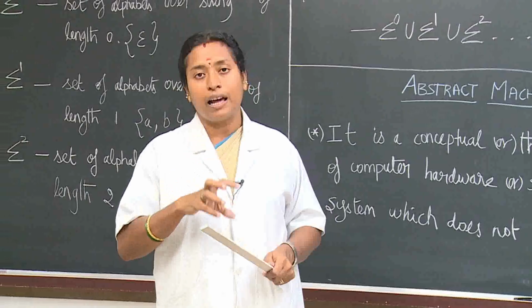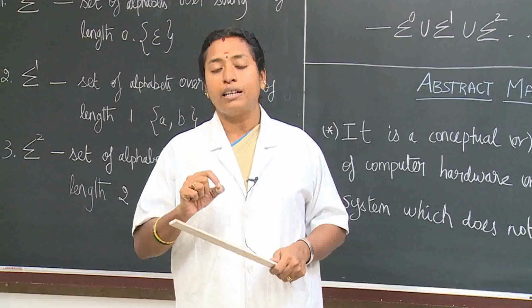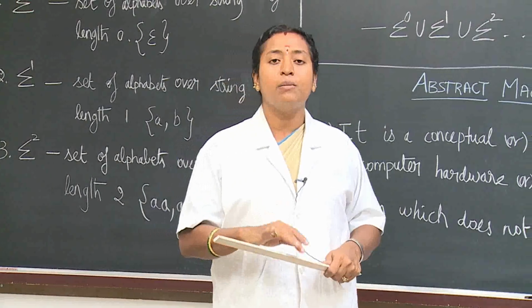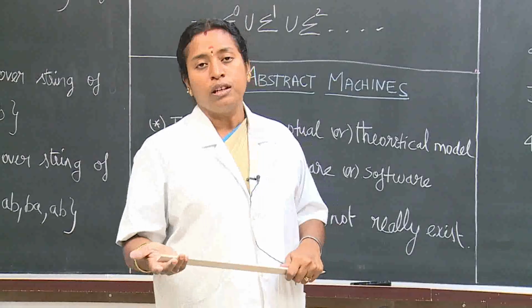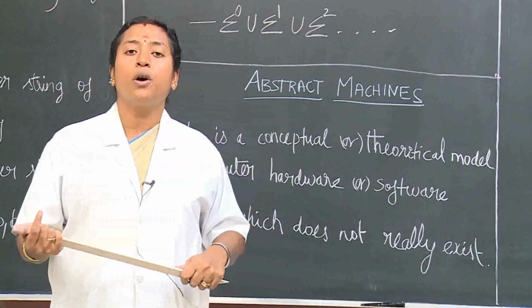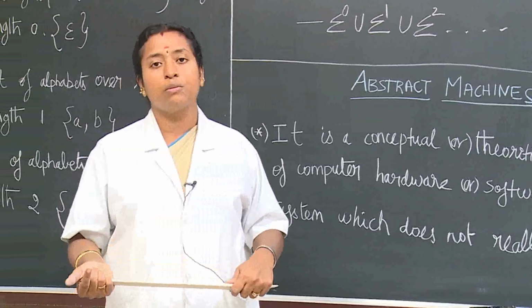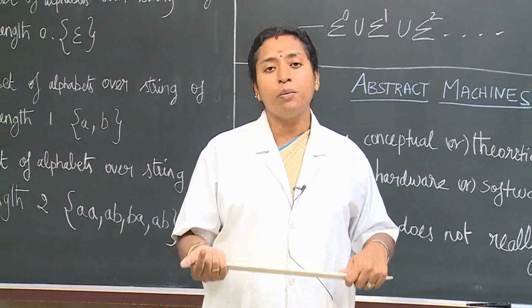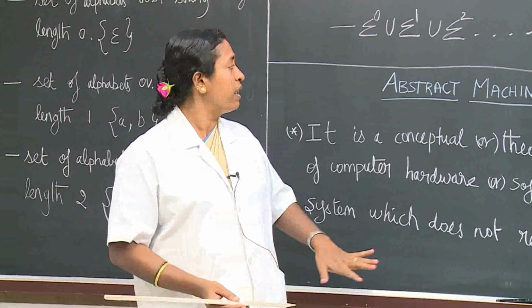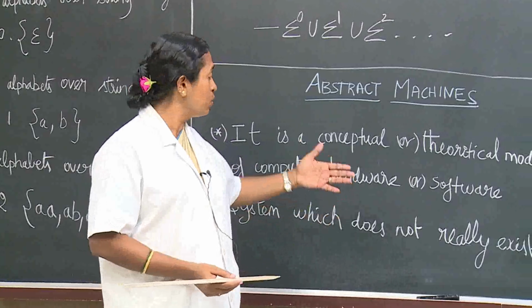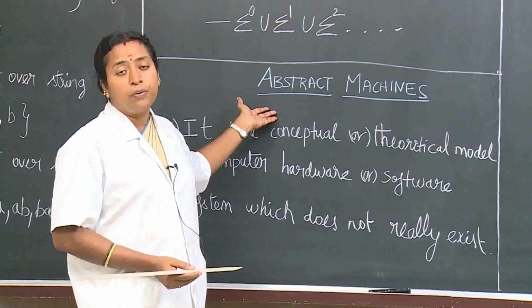After writing a program using that language, it is fed into the computer system and we can get the output. If we don't follow the rules of the language, the program will not be accepted by the computer system. This is the truth behind the system used in this theory of computation.